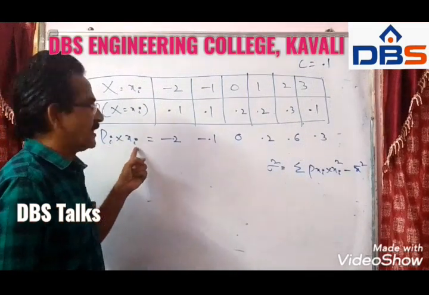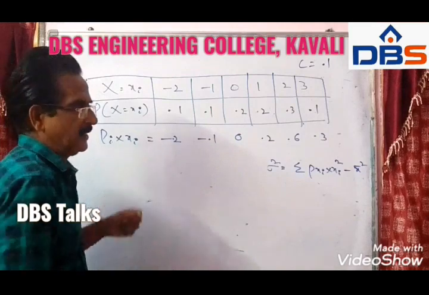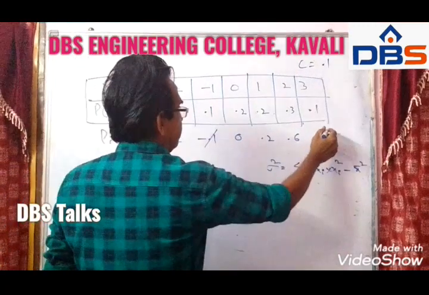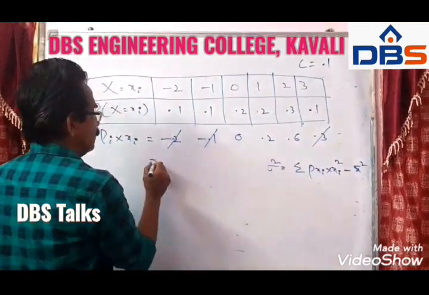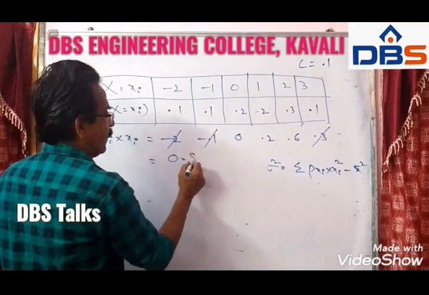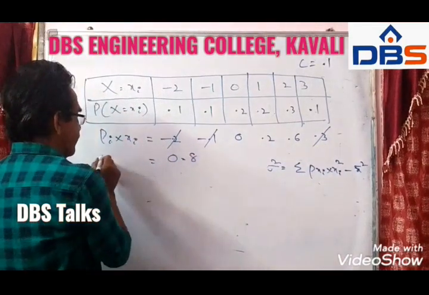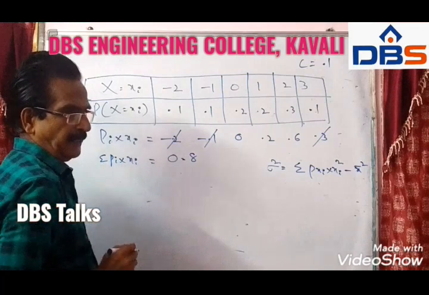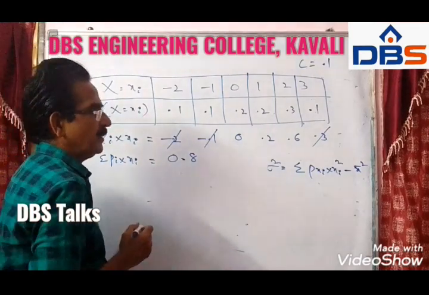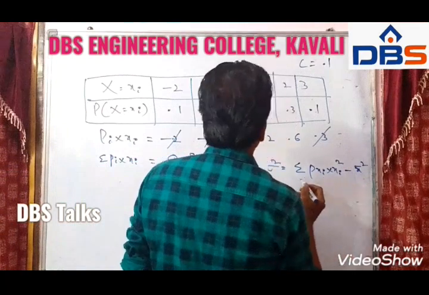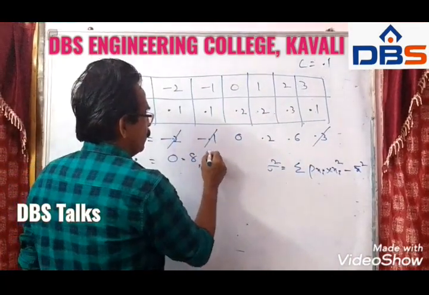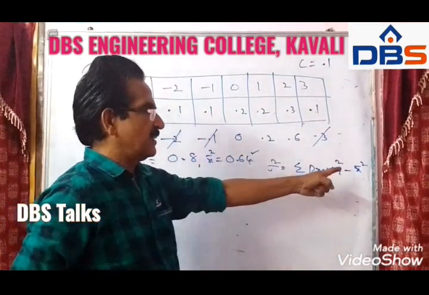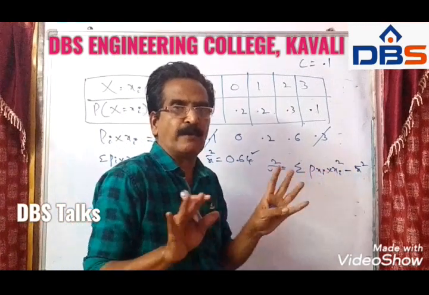So sigma pi into xi, the sum of all these things: minus 0.2, minus 0.1, plus 0.2, plus 0.6, plus 0.3. The result is 0.8. So sigma pi into xi is equal to 0.8. That is, x bar is equal to 0.8. Now x bar square is equal to 0.64. One thing is over, x bar square is found.